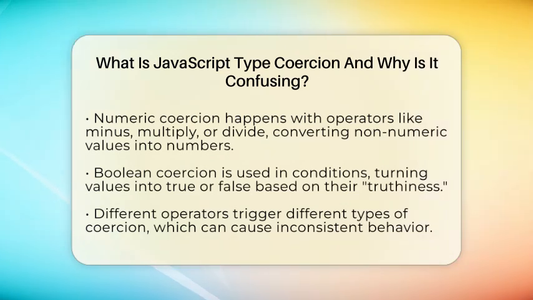The third type is Boolean coercion. In conditions like if statements, JavaScript turns values into true or false based on their truthiness. For example, an empty string or 0 becomes false, but a non-empty string or object becomes true.